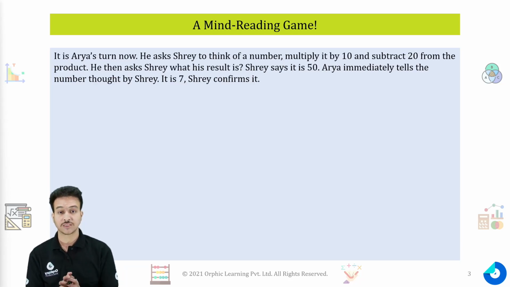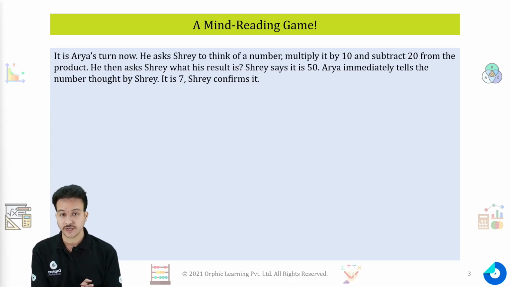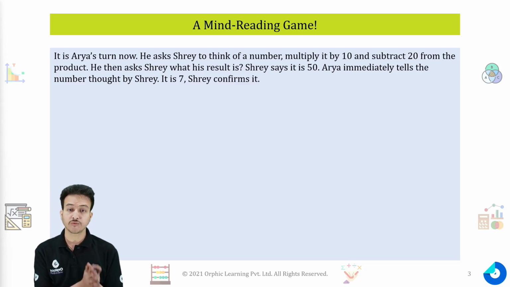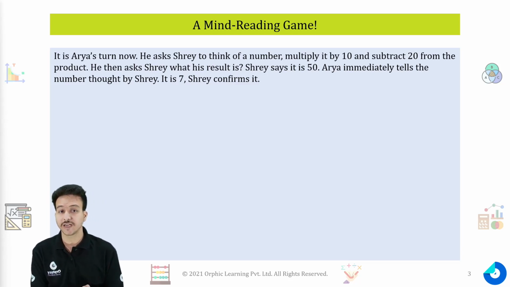Now it is the turn for Arya. Arya also started doing it with Shreya. He asked Shreya to think of a number. Shreya thought of a number and multiplied it by 10. Again Arya asked Shreya to subtract 20 from the product. She did that. After that, Shreya says my answer is 50. Arya immediately declares that the number Shreya thought of initially was 7. Shreya again confirmed it, yes, that's the number I started with.